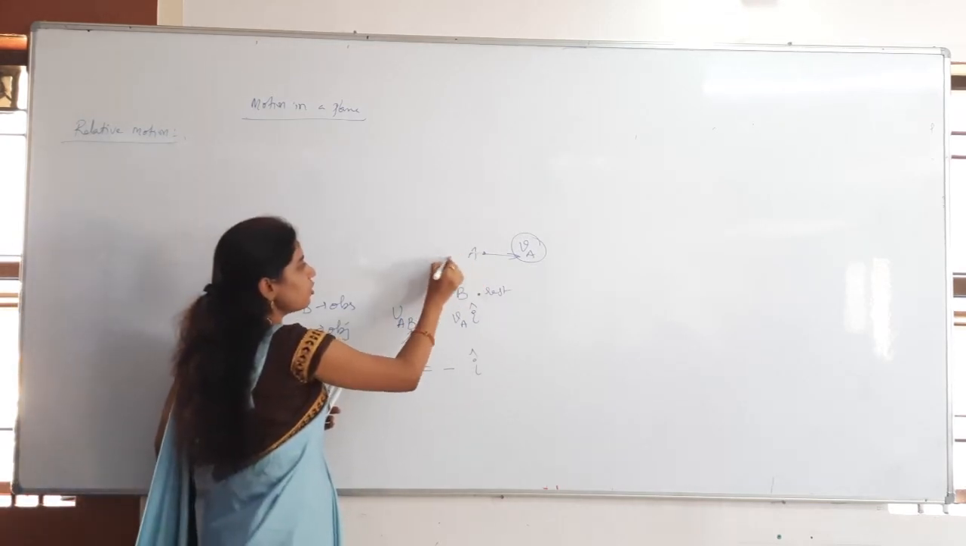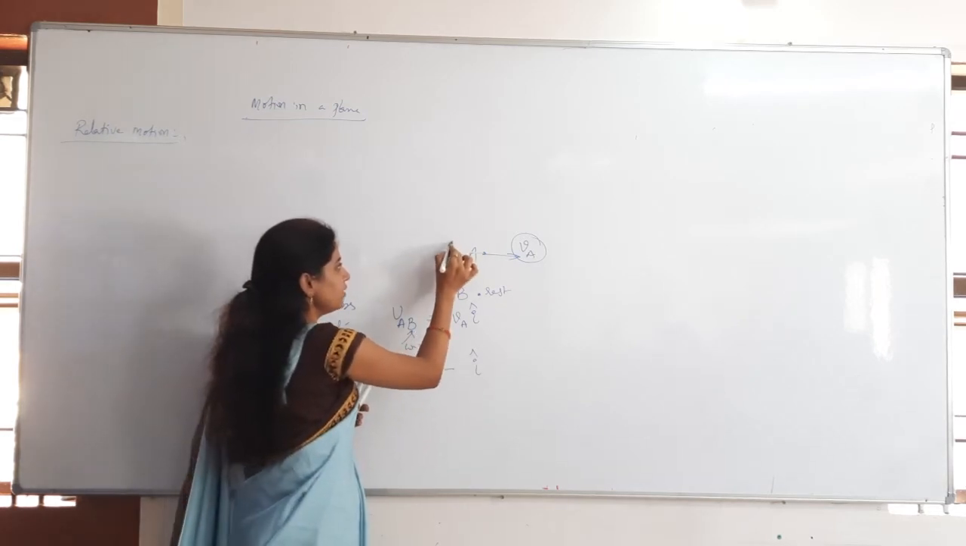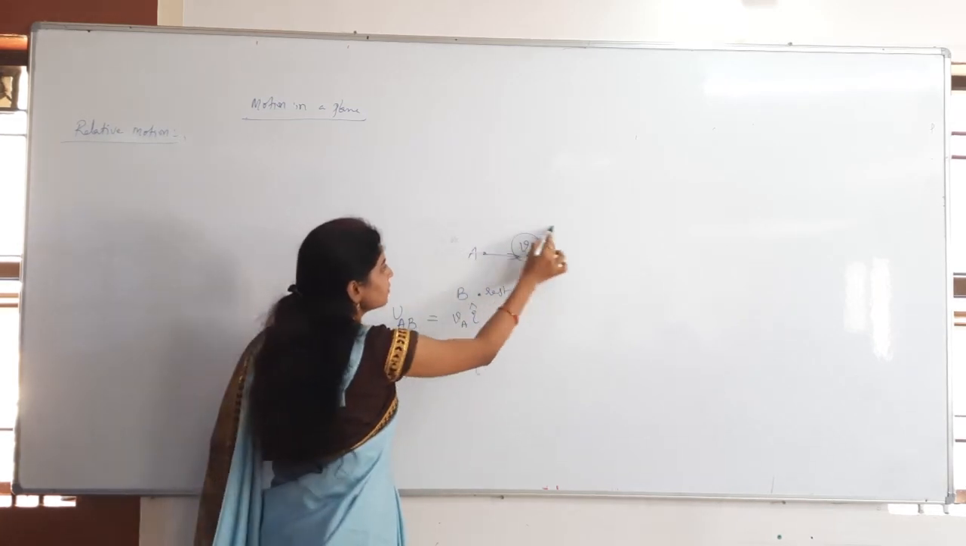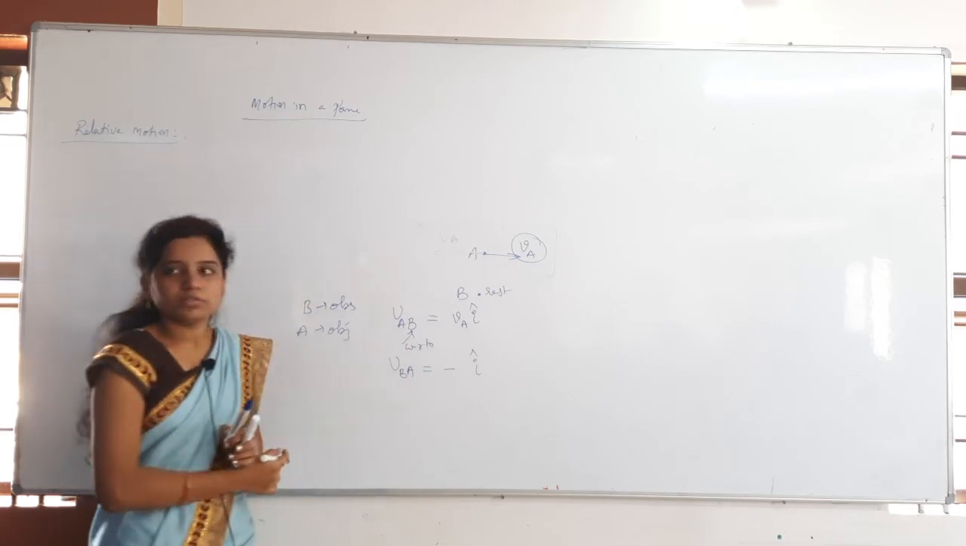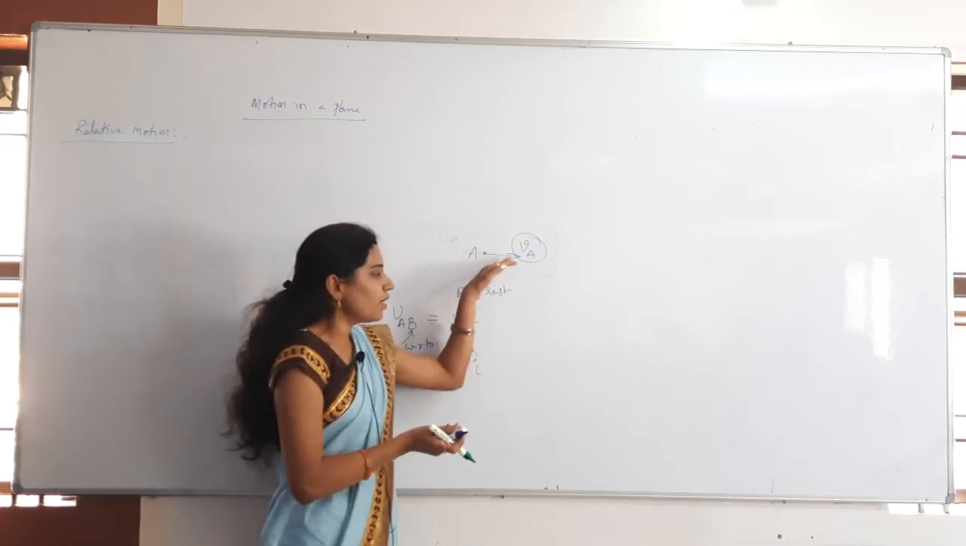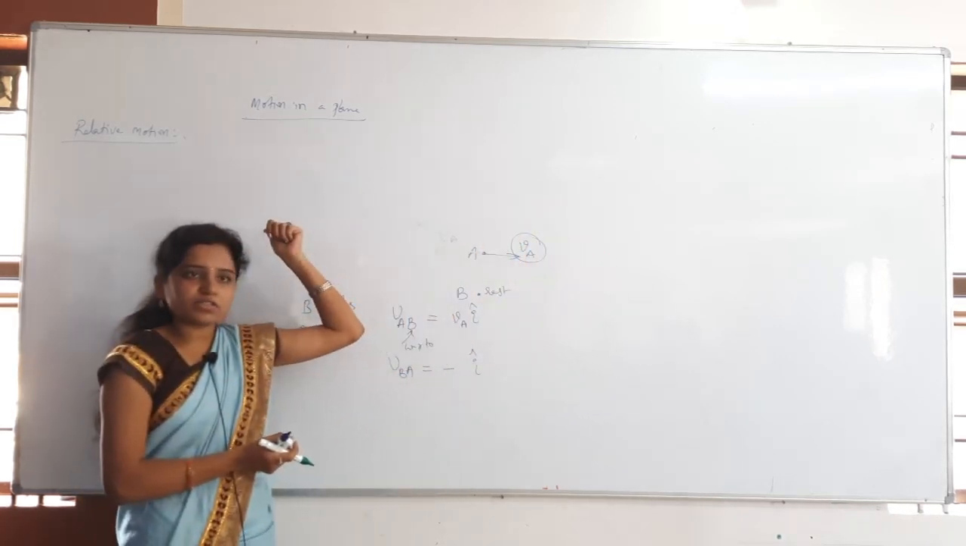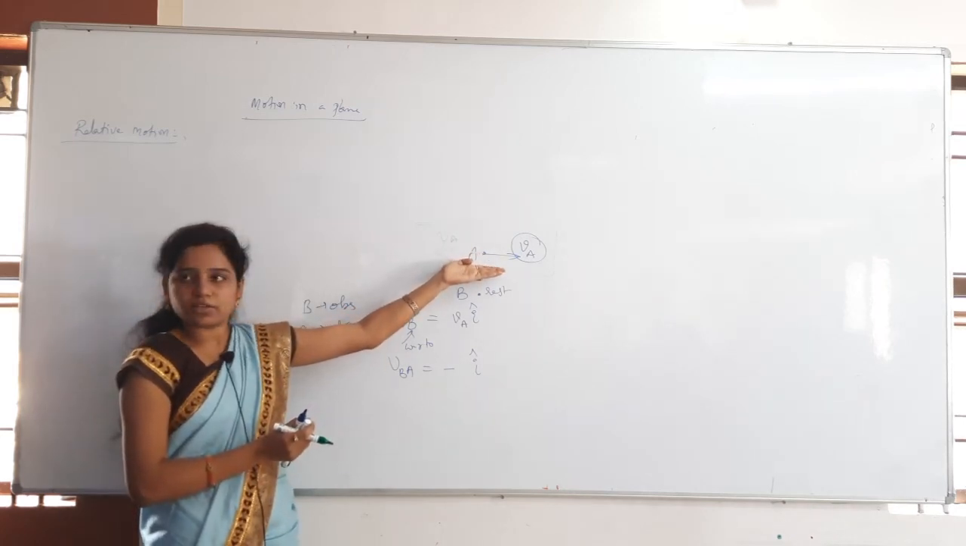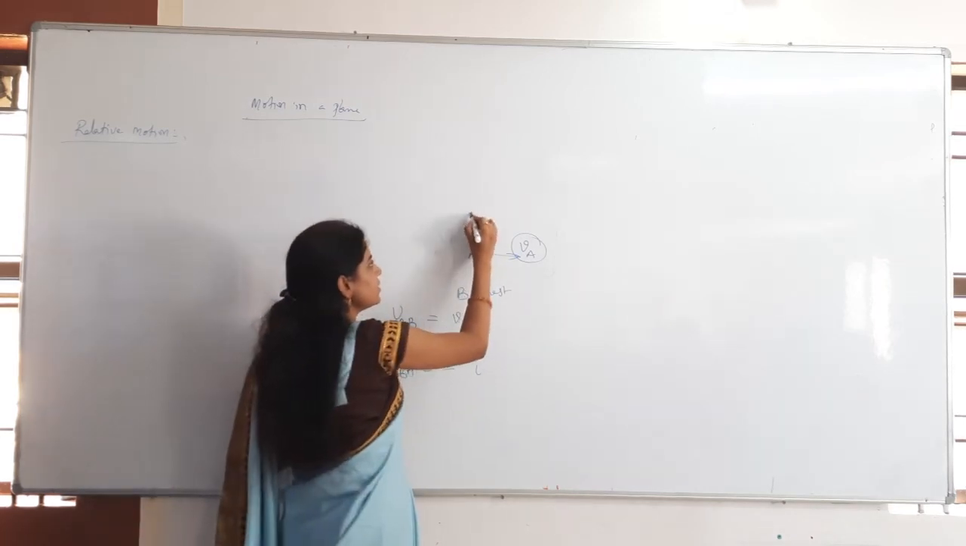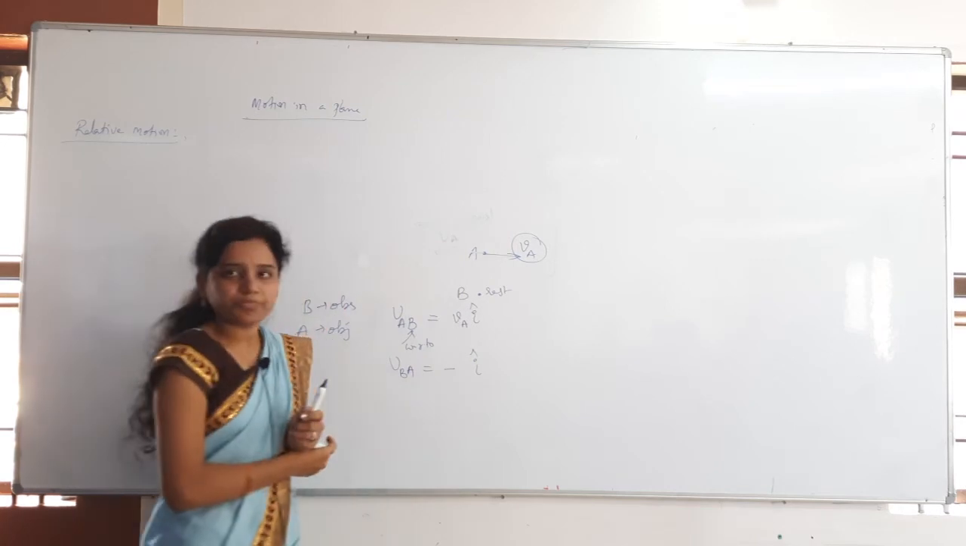Same velocity in opposite direction. So VA. Then what happens? A is in what now? He is at rest. Here forward VA and then backward also VA. Both are getting cancelled, or not? Both are getting cancelled. Then what can I say? A is at rest now.